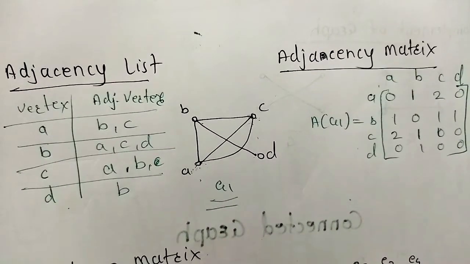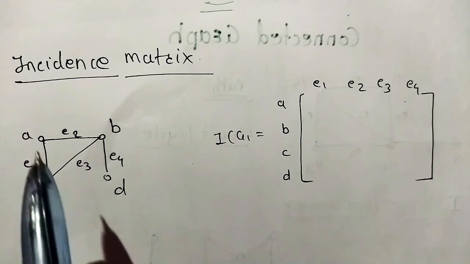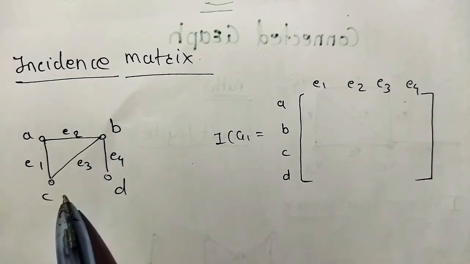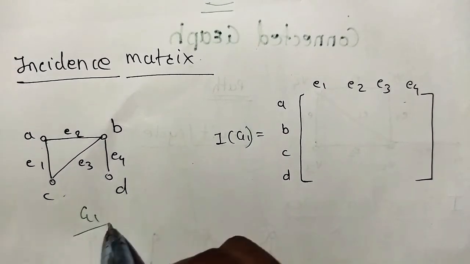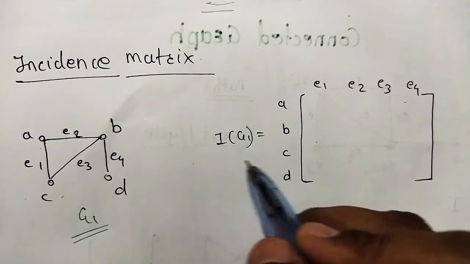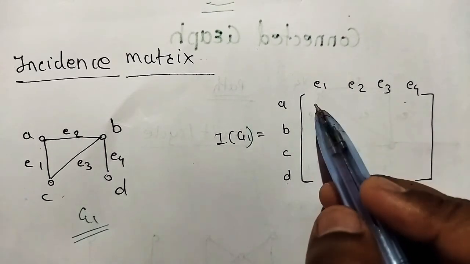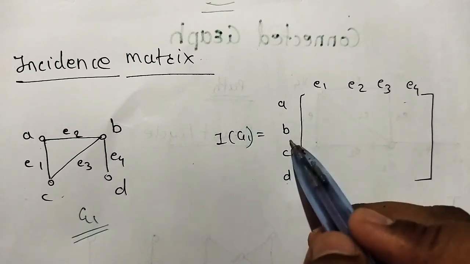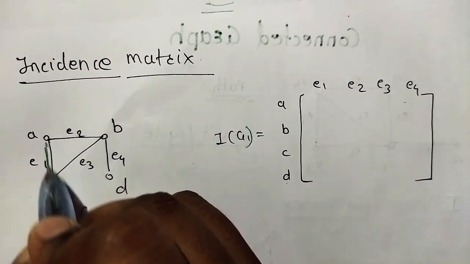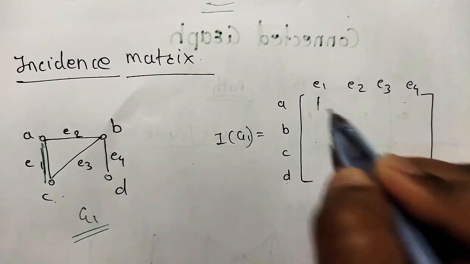Just need practice. Next concept is what is incidence matrix. Now incidence matrix means which vertices an edge is incident on. This is the incidence matrix for the graph G1. This is graph G1. We have to find the incidence matrix. These are the number of vertices and here are the edges. Now we have to find E1 is incident on which vertices. See here, this is E1. E1 is incident on A and C. So just write here 1, 1.